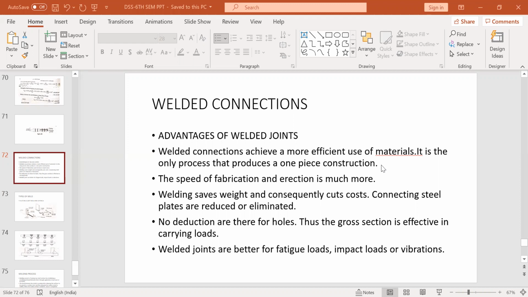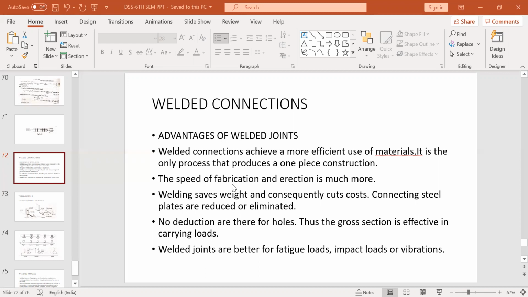Whether it is a bolt, a rivet or a pin, whenever the connection is added, there is a discontinuity. Whereas in case of welding, if the plates are properly welded, you'll not realize that those are two different materials. It looks like a single one-piece construction. So this is one of the major advantages.